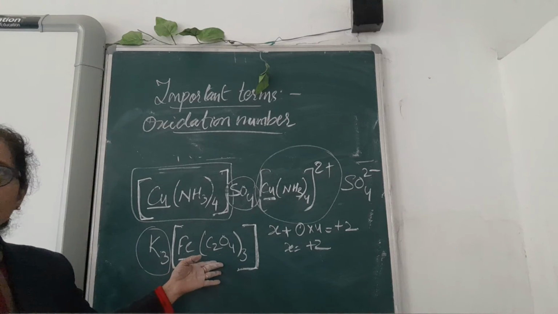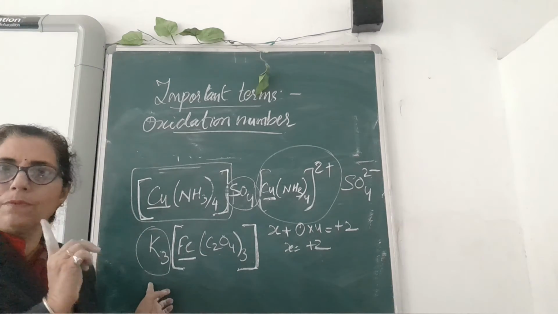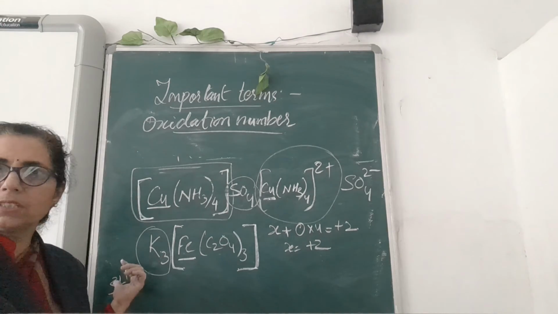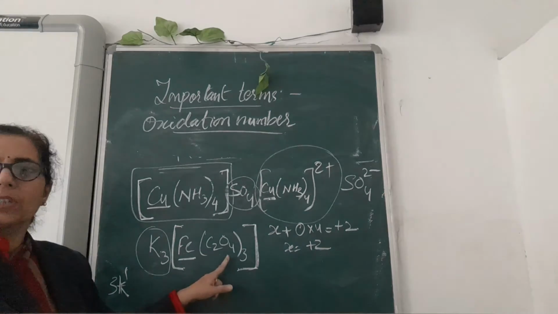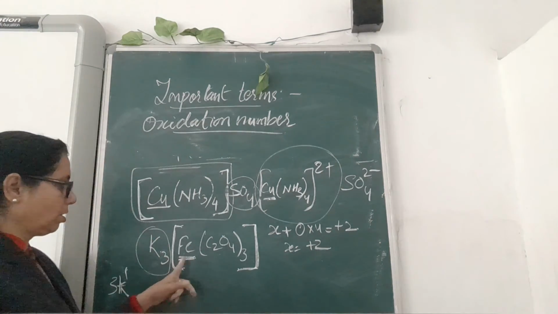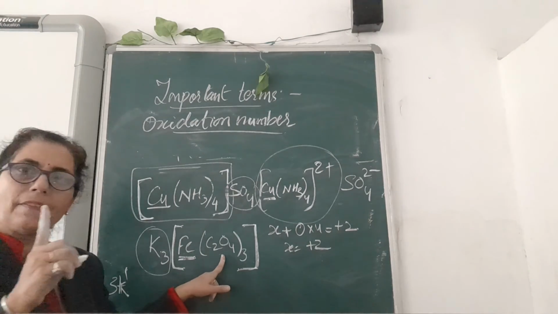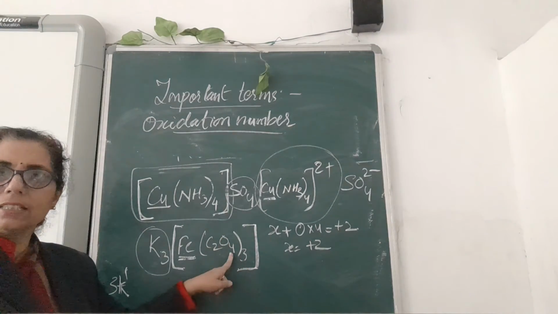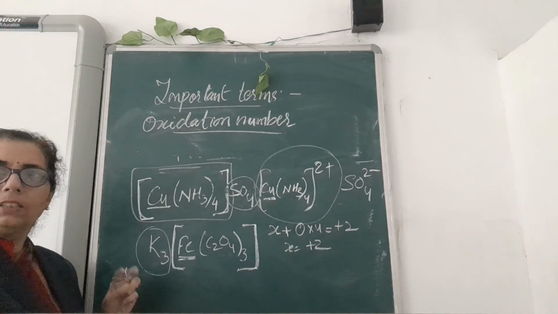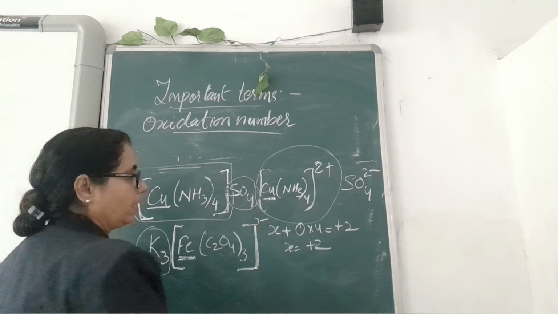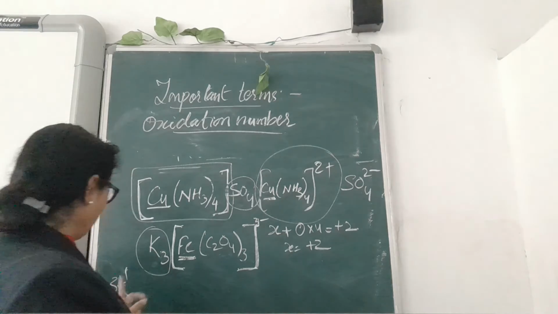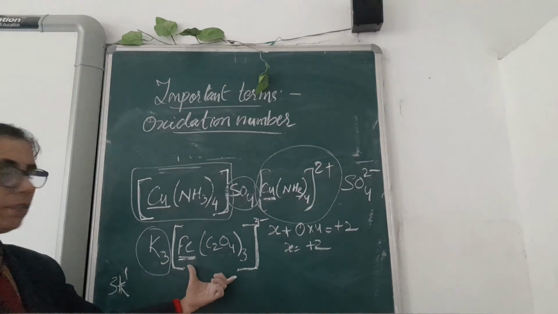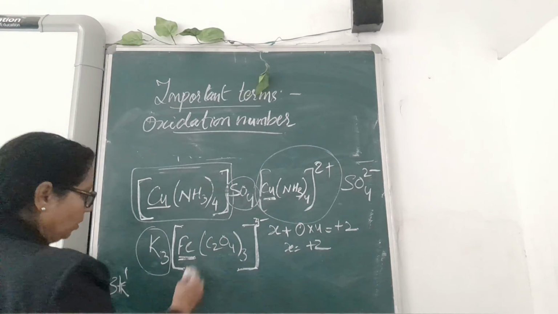And here also you can see the same thing. Potassium carries 1 positive charge each, total 3 potassium, so 3 positive charges can be removed. And here you can see the oxalate ion. Now we have to find the oxidation number of iron. Each oxalate has 2 negative charges, so 3 oxalates give 6 negative, with 3 positive from potassium, that means the complex has 3 negative charge. Because the positive charge is taken up by potassium, which is acting as a cation, the rest of the complex will act as an anion.